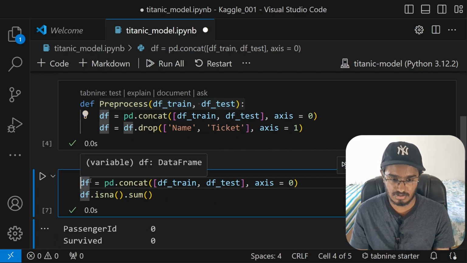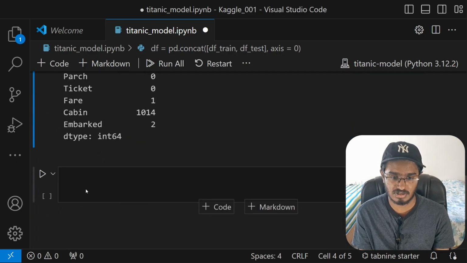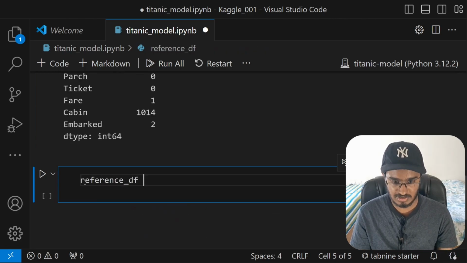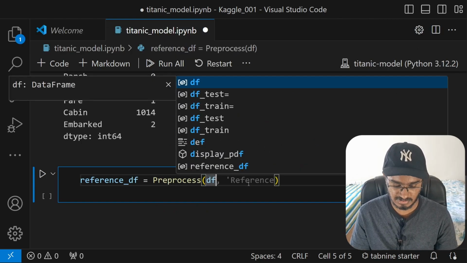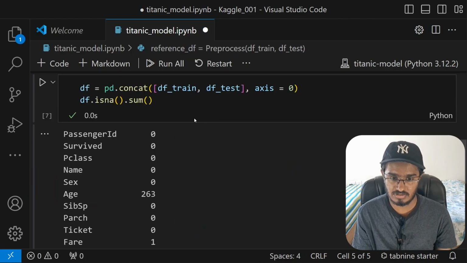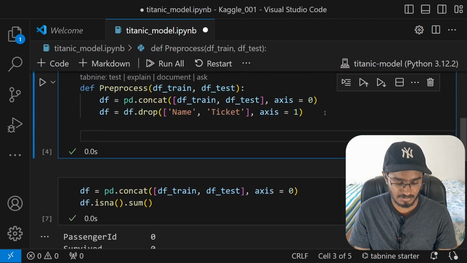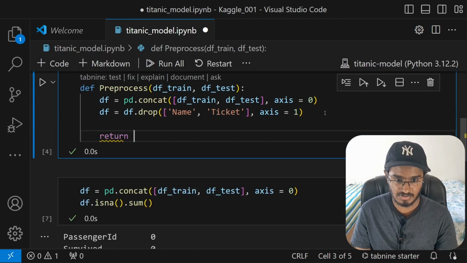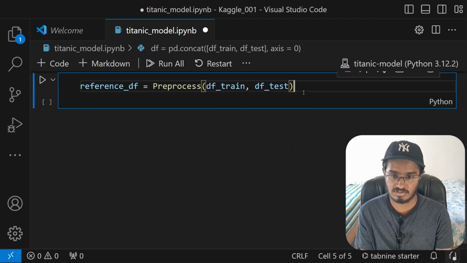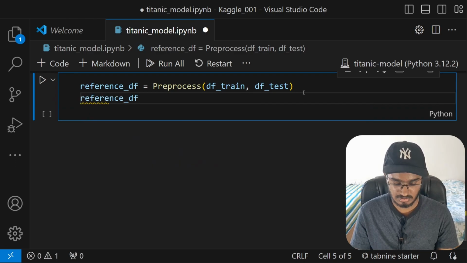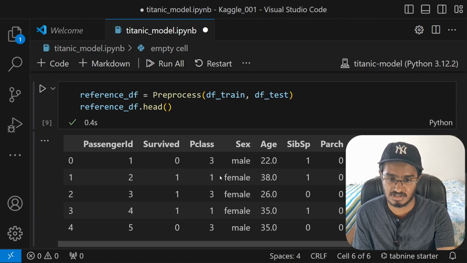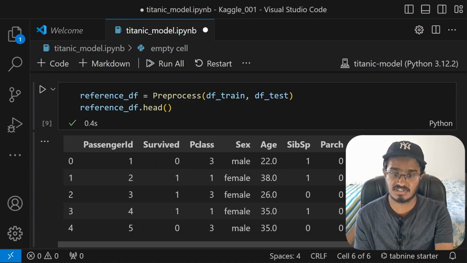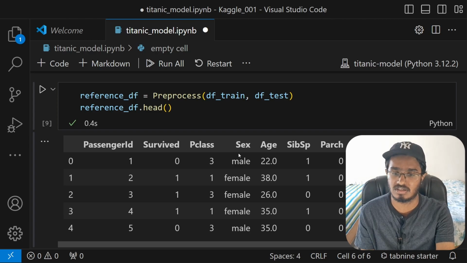So let me just go ahead and type in reference df will be just calling the preprocess function, which will take in df train and df test, like that, and this will give us the final data frame. So let me just return that as well. Return df like that, run this code cell, and now run reference df.head. When you run this code cell, you should be able to see the data set without name and without ticket. So this is after dropping the name column and then the ticket column.